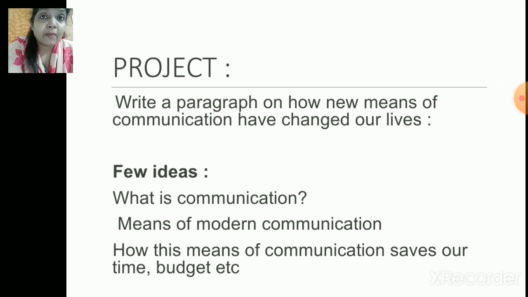If you want, you can take a printout, or you can stick the pictures as well. It's your choice. And you can use your assignment sheets, or you can use any A4 size paper as well, and you can do this project without fail. Now, it is very important that you submit this project not when the school starts, but this month only.